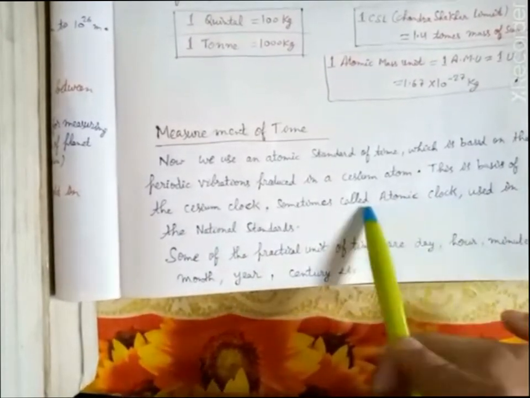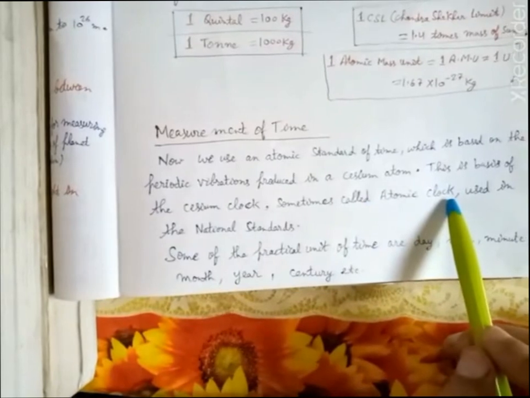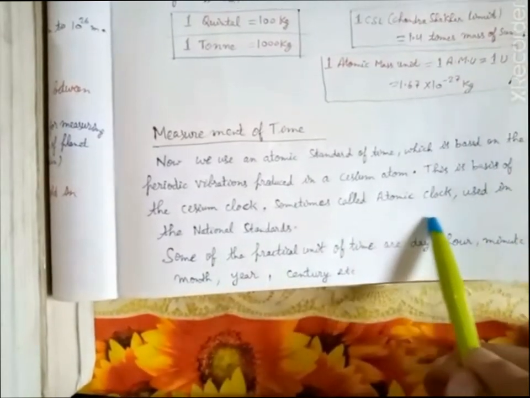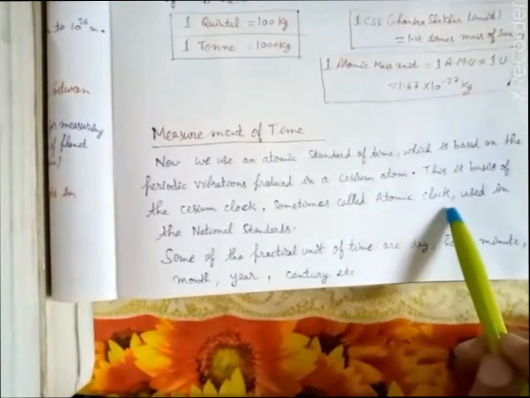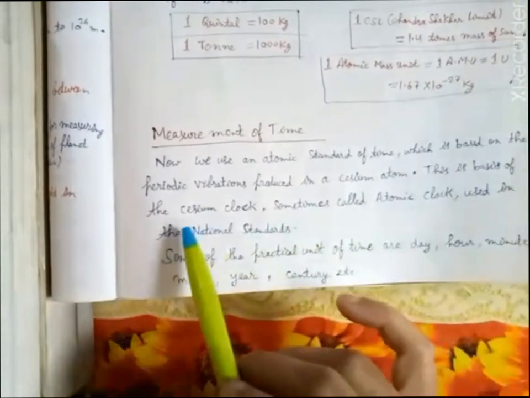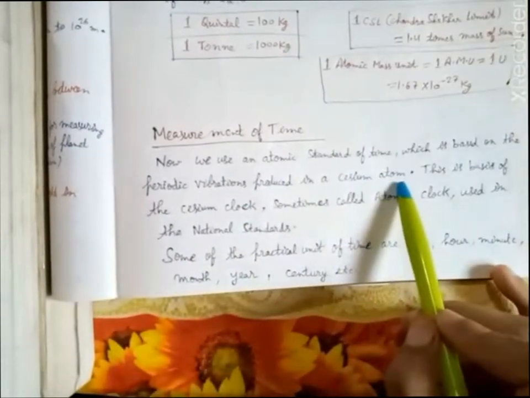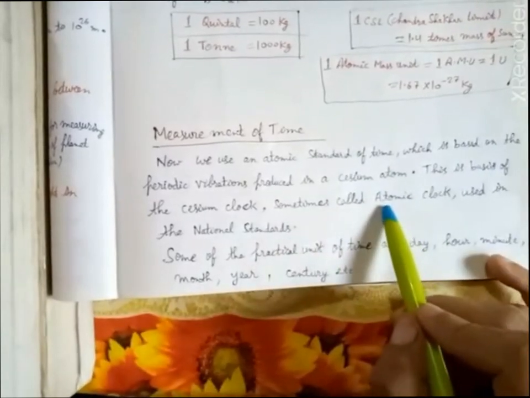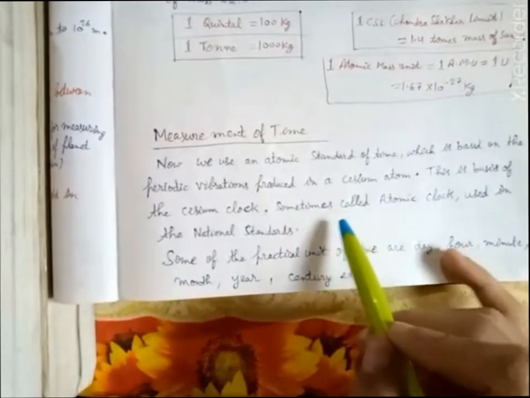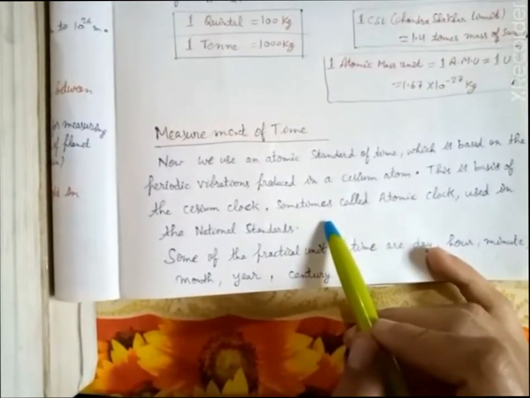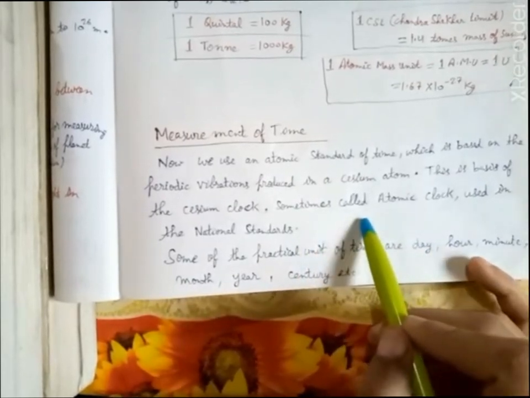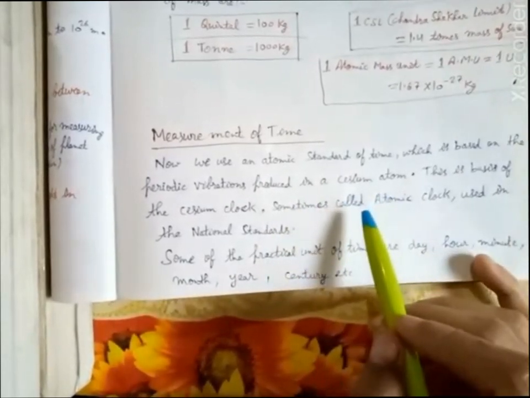So these atomic clocks are very accurate clocks which have 100% accuracy, and they are very sophisticated because they are working on the cesium atom. So this is used as a standard which is internationally accepted by all of the countries in the world, in order to have no mismatch of the time between the different parts of the world.